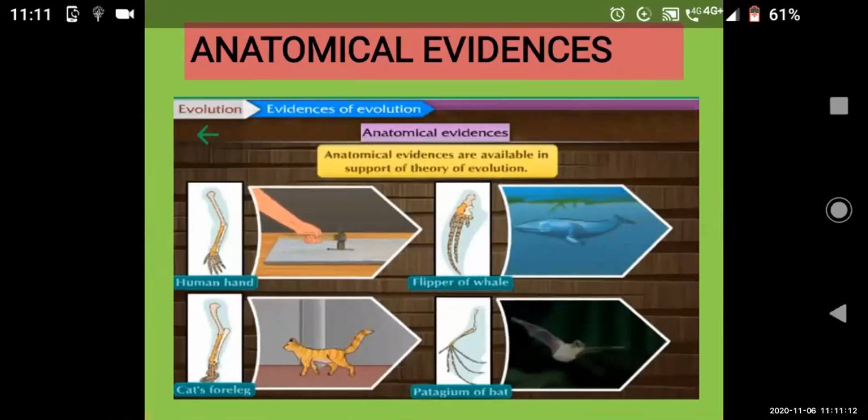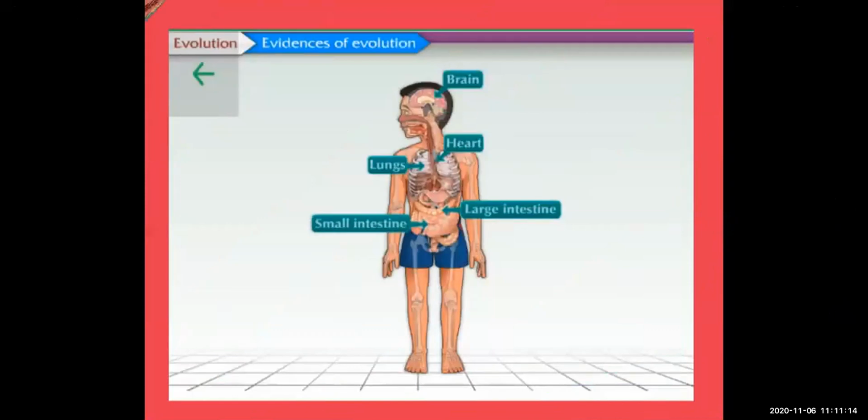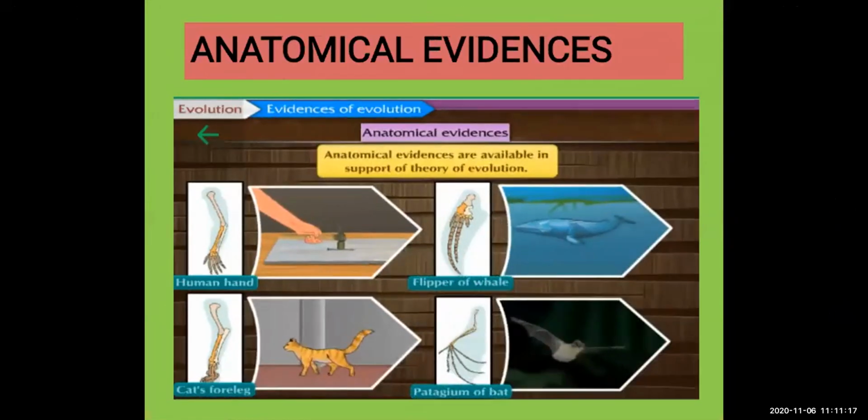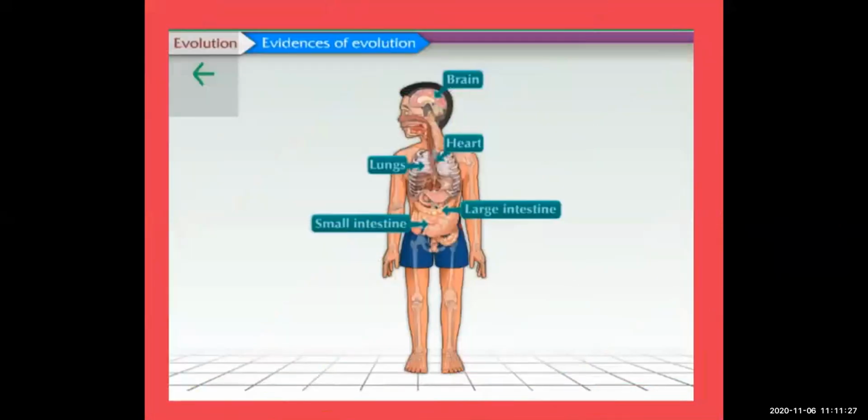Okay students, now we will see what anatomical evidence is available in support of the theory of evolution. Till now we have seen which evidence? Morphological evidence and anatomical evidence. Next we will see whether different parts of the body are very useful. If we think about many parts of our body, most of them are useful, like the brain, heart, lungs, small intestine, and large intestine.